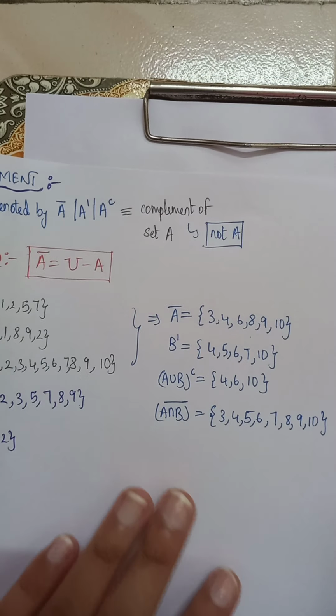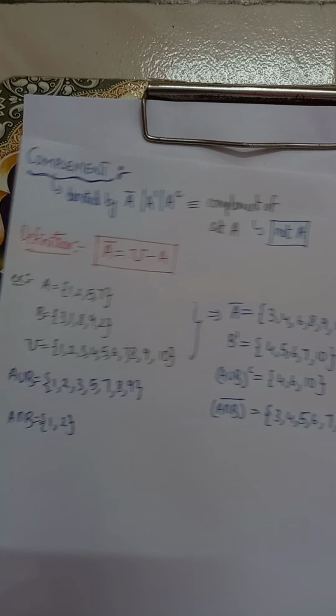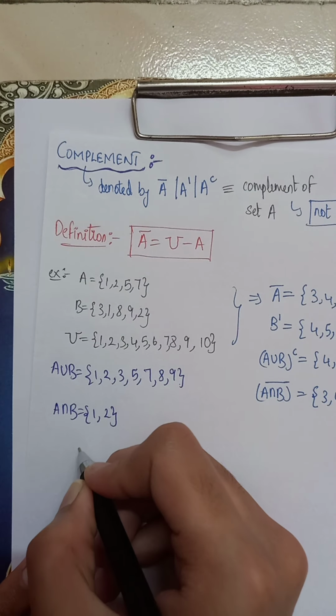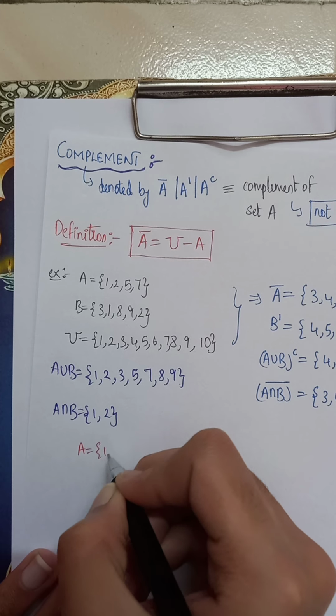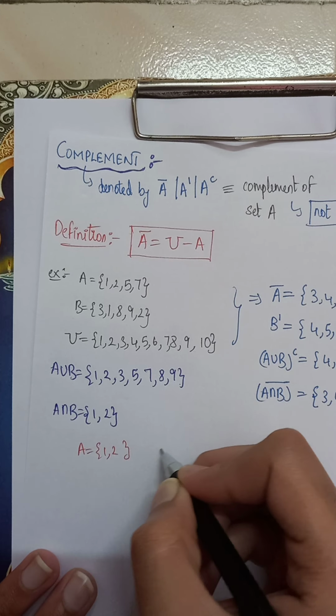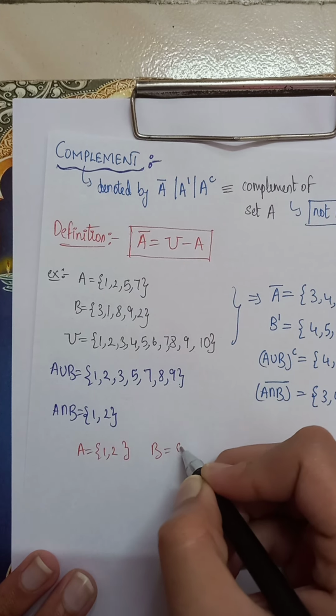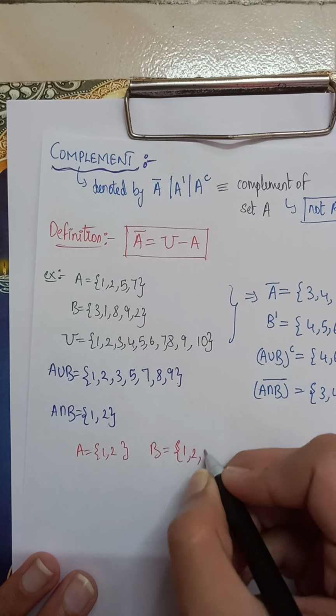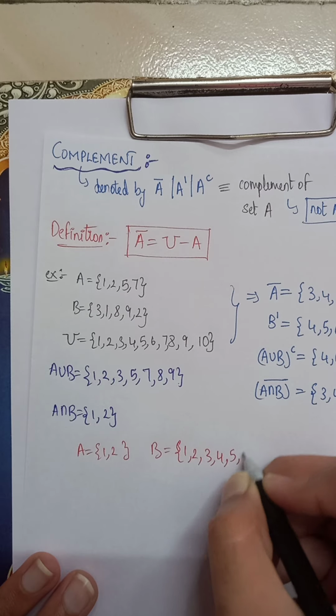One more small example. I would like to remind you that suppose A is equal to 1 and 2, and B is equal to 1 2 3 4 5 6.